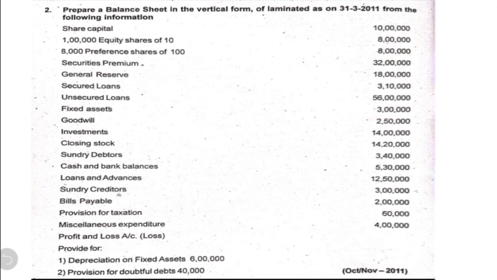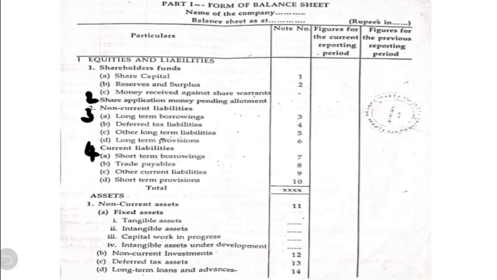For that you must know the format of the balance sheet. The format in which the balance sheet is to be prepared, I have already given it to you. Please go through that. Here also let us once again go through the format. On the top we are going to write the name of the company. In the next line, balance sheet as on. It is prepared in three columns. In the first column we write the particulars, the second column is for the note number, and the third column is for the amounts relating to the current year.